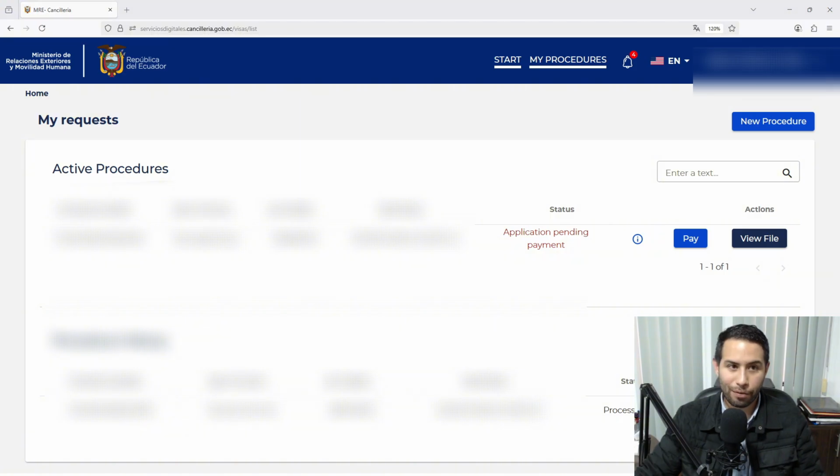When you are approved for the second payment, it will show pay here again. Otherwise, it will show only view file while your application is being processed. Once everything has been reviewed, if you have to correct something, it will show here subsanar, or correct. But if not, it will activate the status of Visa pending payment and you will see the pay button again. That means everything was fine and you are now able to pay. In this case, I'm not paying because this person does not need a visa.